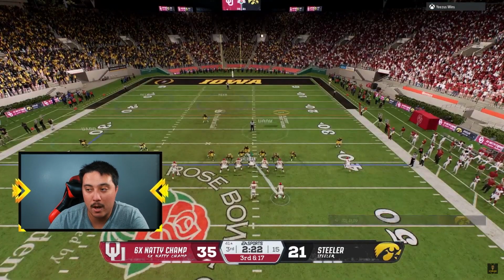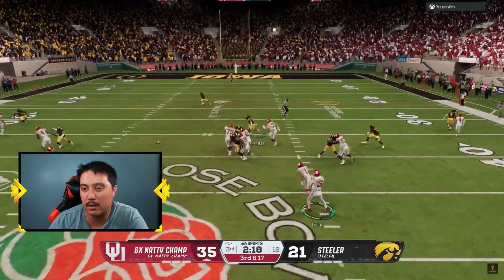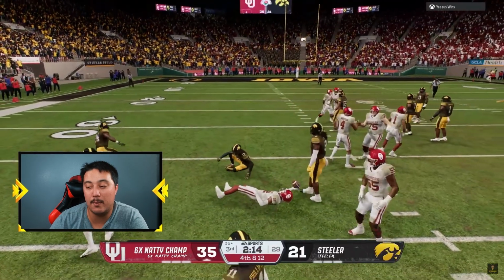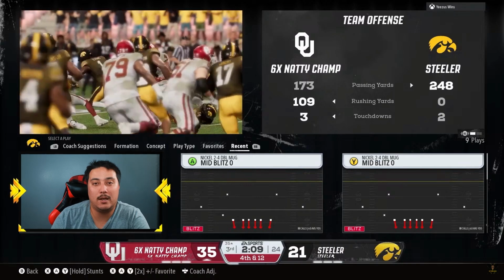So 3rd down and 17. Is he going to run the ball here? I would not be shocked. Would you guys be shocked if he ran the ball here? He ran the RPO. All right, another broken tackle. The story of this game. Gains 5 more yards back to the 35. This is a pretty tough field goal at this point. Kickers are not the greatest.